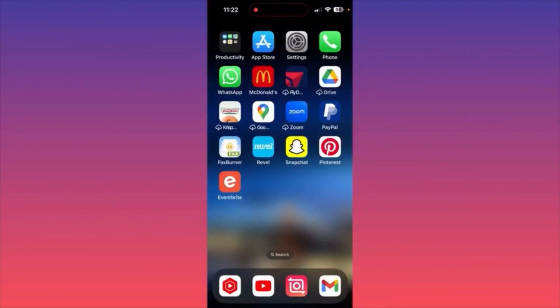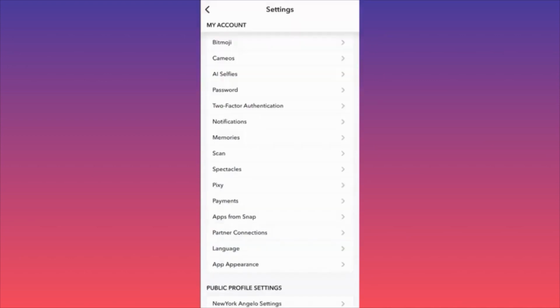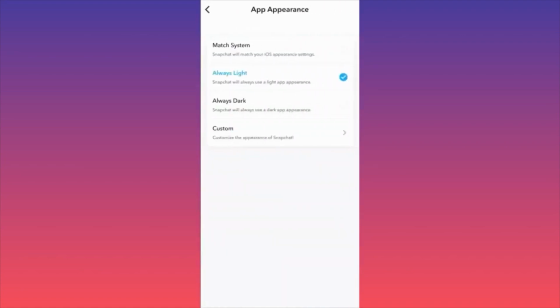Hi guys, in this video I'm going to show you how to turn on dark mode on Snapchat. Let's launch the Snapchat app. Then scroll down and click on your gear icon in the top right corner. When you're in settings, scroll down to App Appearance, the last option over here. When you click on it, you can simply switch the modes from always dark to always light. You can also match the actual iOS appearance settings.